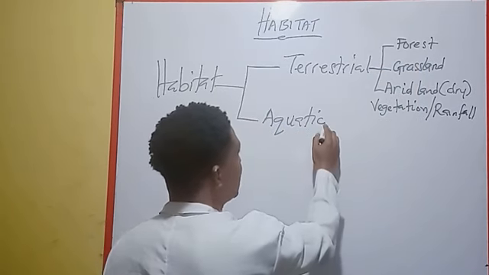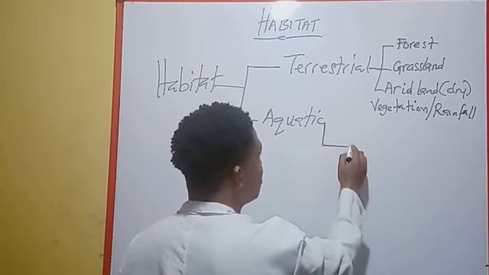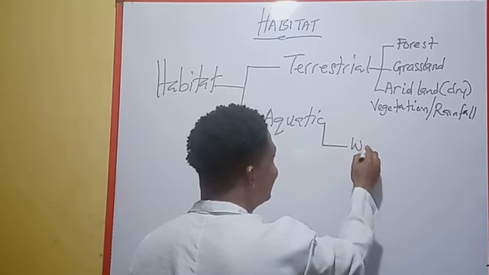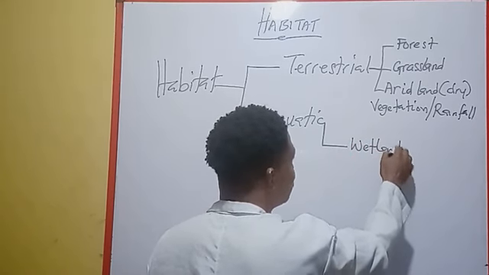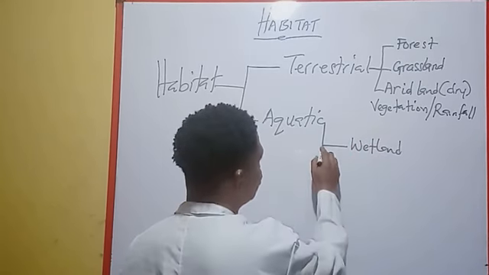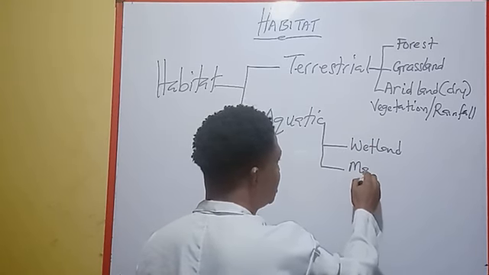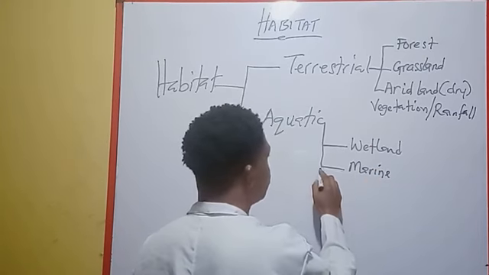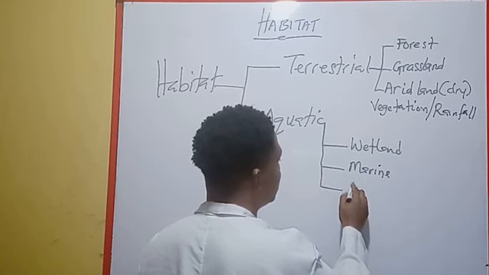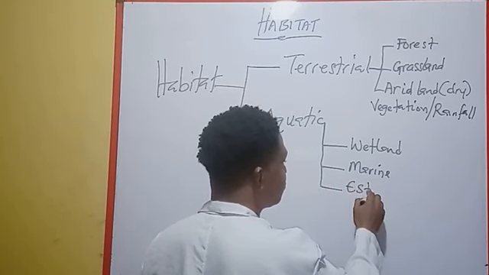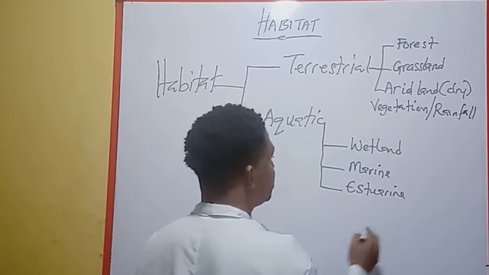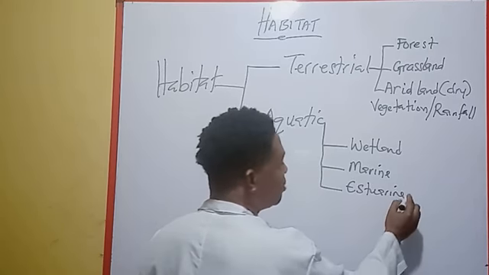Okay, now let's look at the aquatic habitat. Under the aquatic habitat, you have what is called wetland. Not only that, you have marine. Not only that, you have estuarine. Another word for estuarine is brackish.